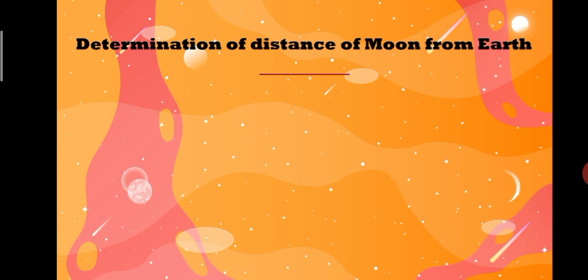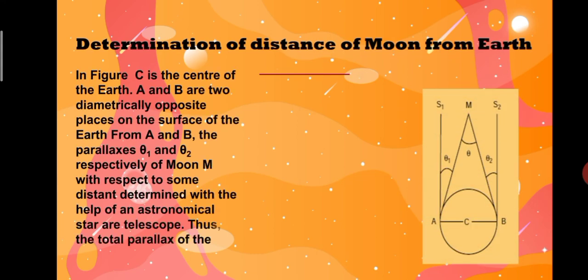Determination of distance of moon from Earth. In the figure, C is the center of the Earth. A and B are two diametrically opposite places on the surface of the Earth. From A and B, the parallaxes are theta 1 and theta 2 respectively of the moon M, with respect to some distant star determined with the help of an astronomical telescope. Thus, the total parallax of the moon subtended on Earth is angle AMB = theta 1 + theta 2 = theta.